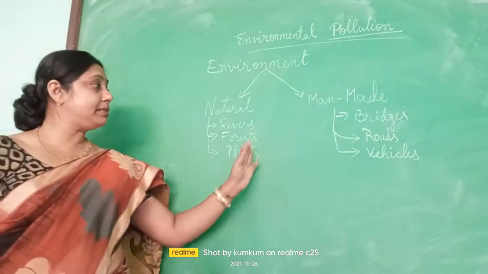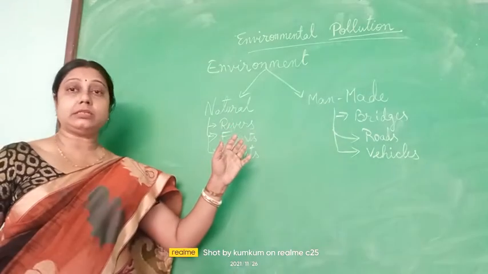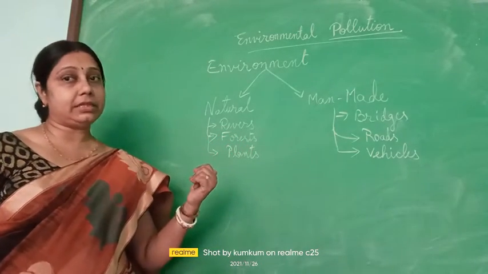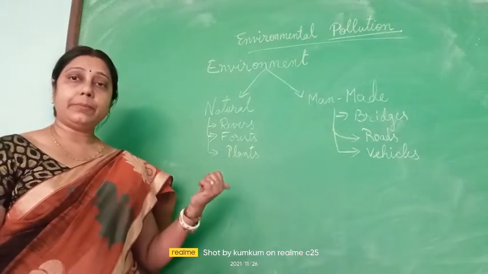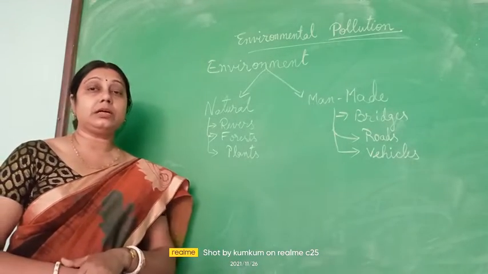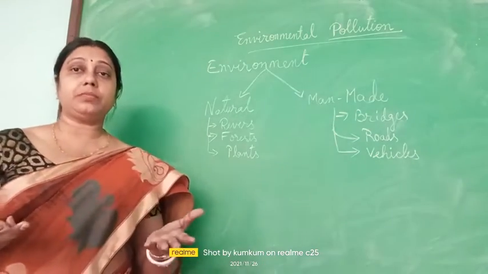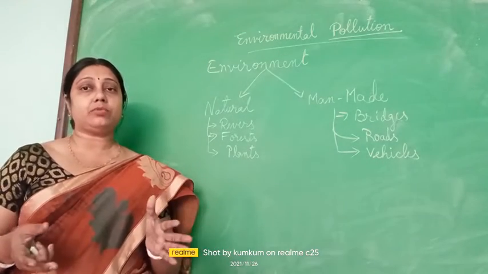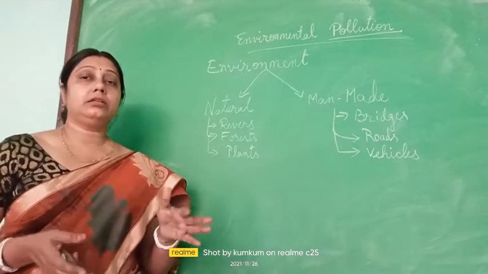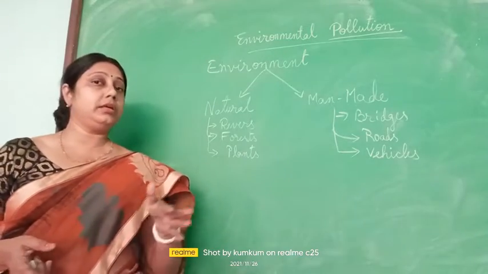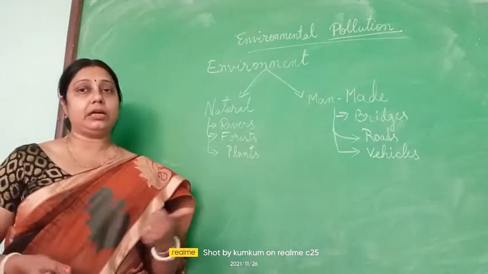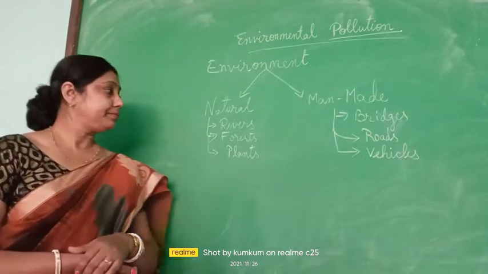So undesirable changes, that means the waters in the rivers, in the lakes, they are becoming dirty. How are they becoming dirty? Suppose the used water from the factories or homes like sewage and waste waters, they are being thrown in the ponds, lakes, rivers. So they are polluting the river water.